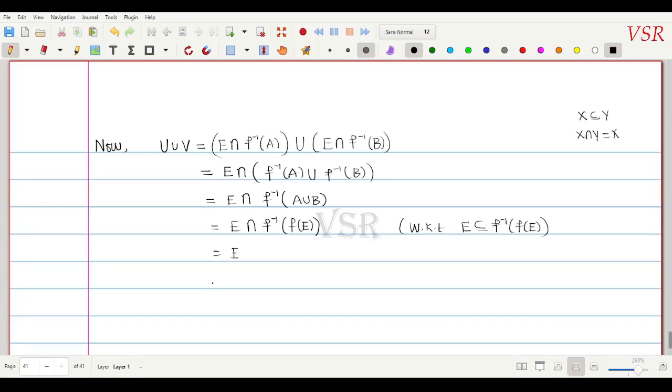So this implies that capital E equals U union V. We have got this: U and V are non-empty and their union is equal to capital E.